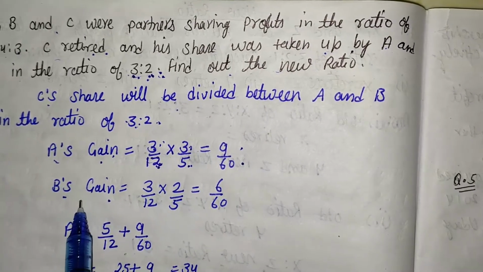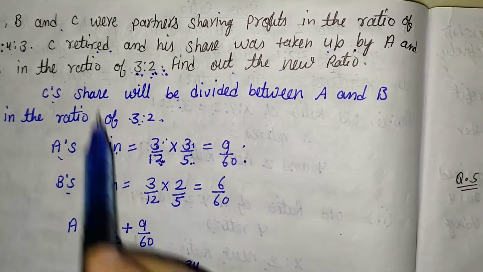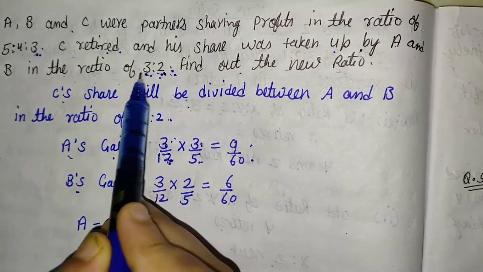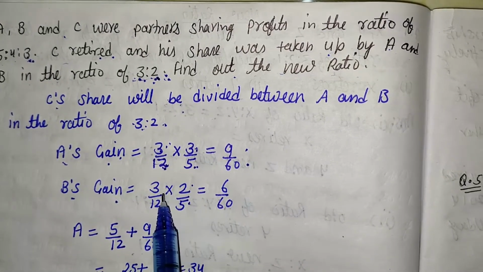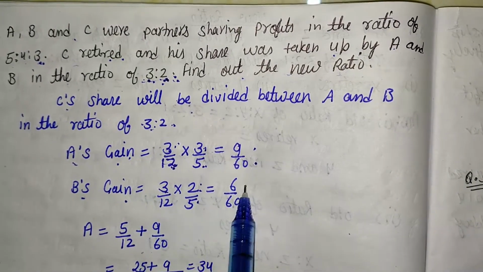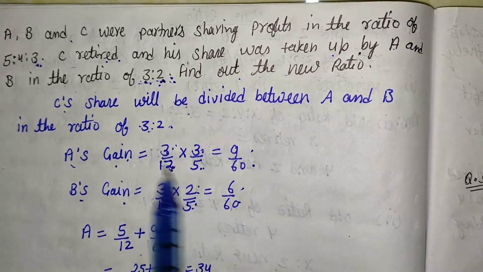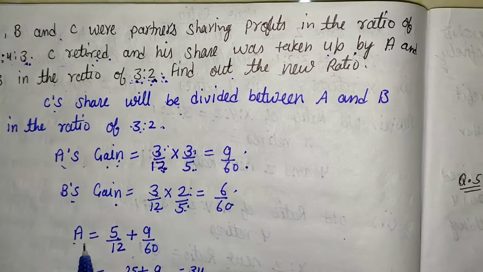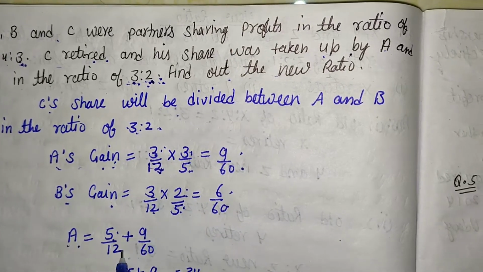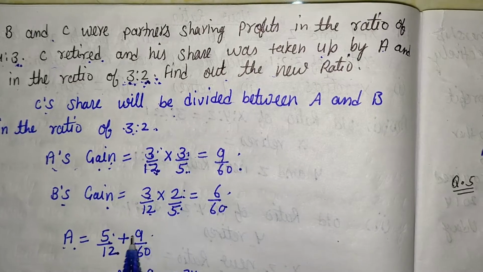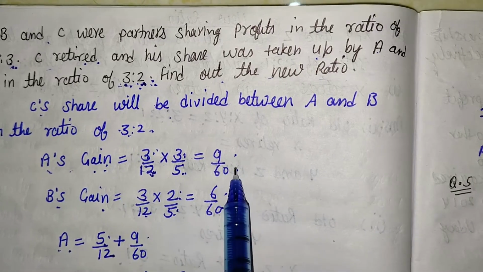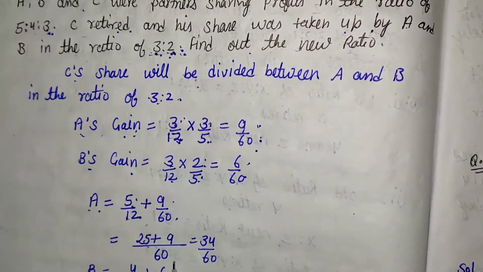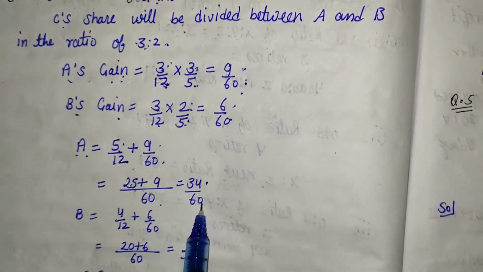Same like that, B's gain. Here C's share is 3 upon 12. In C's share, B's ratio is 2 by 5. After this, 3 into 2 that is 6, and 12 into 5 that is 60. Now A's new ratio: 5 upon 12 is the old share, and after the retirement of C, A is also getting 9 upon 60. So the sum of both these, and after solving this we are getting 34 upon 60.